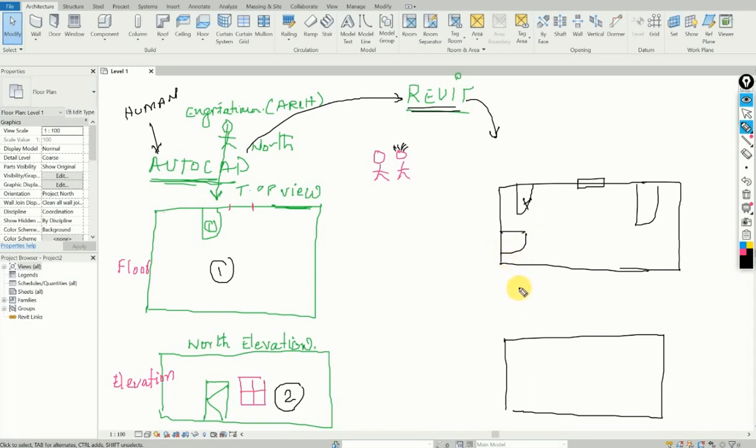Why does it happen? Why do you do this? Because of this view. If you change the floor plan, it changes itself. Yes, this is called link. It is linked. It's amazing, yeah.